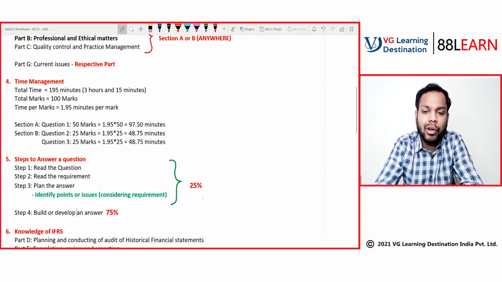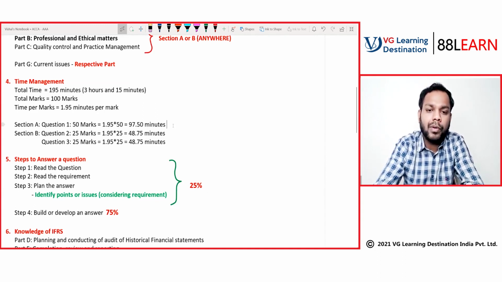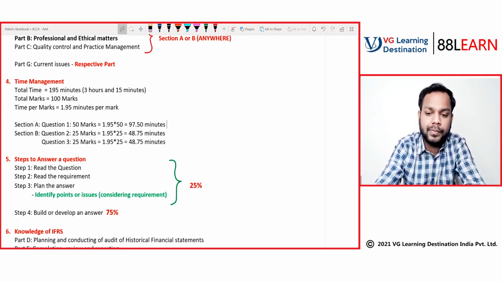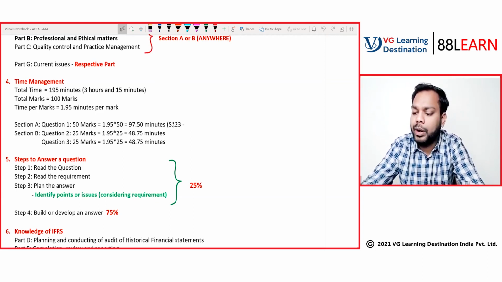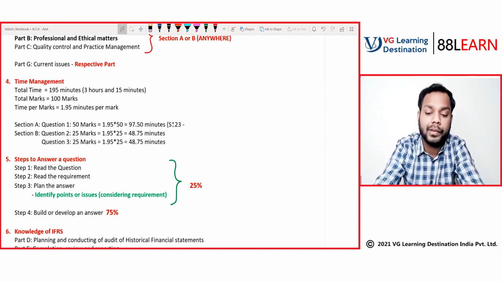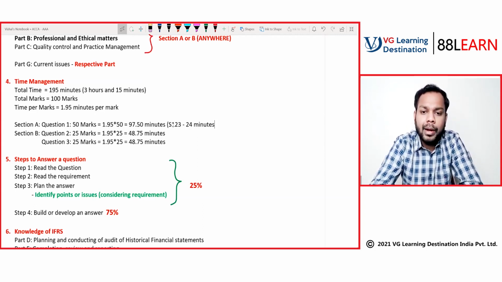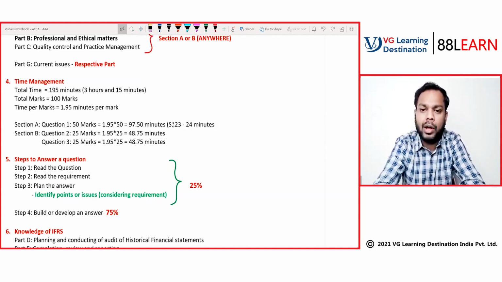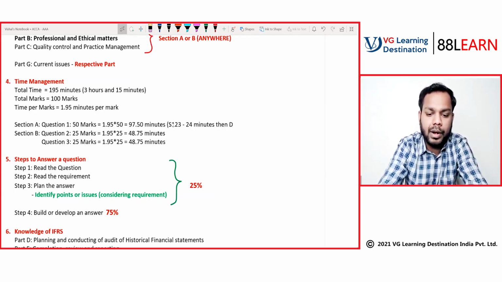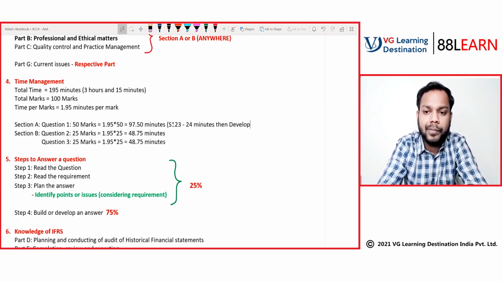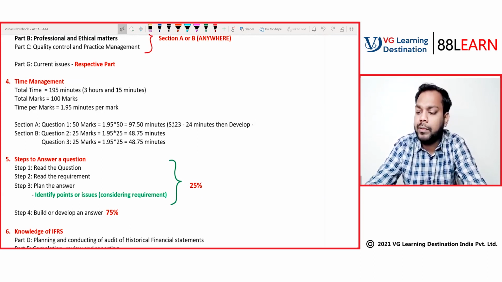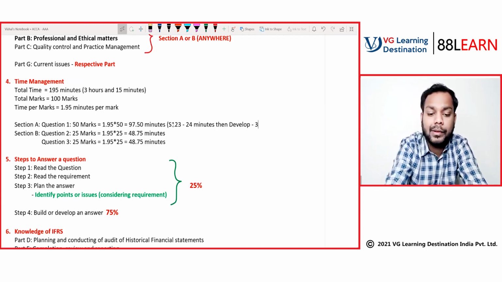So for question number 1, steps 1, 2, 3 will take 97.5 multiplied by 0.25, which is somewhere around 24 minutes. So you have to spend 24 minutes reading the question, the requirement, and planning the answer. Then develop your answer. The time that you have to devote here is 97.5 minus 24, which comes to around 74 minutes.